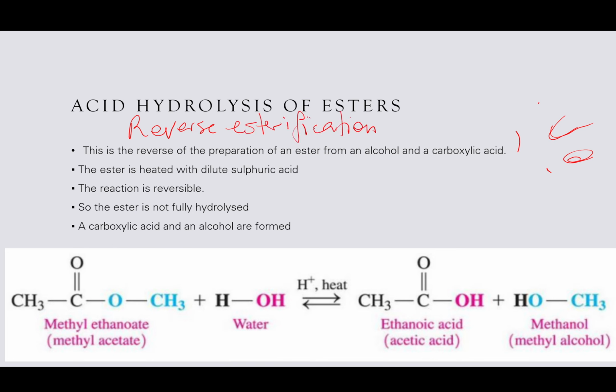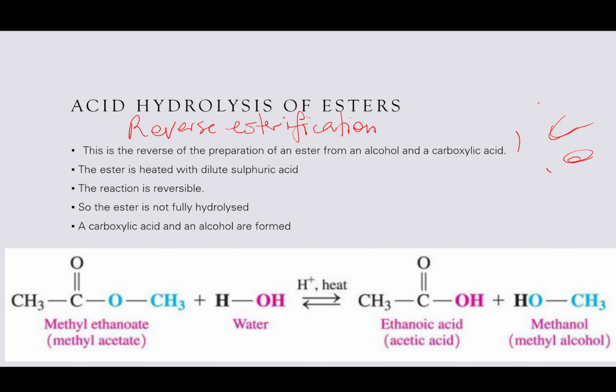So it's reverse esterification. Sorry about the writing. Acid hydrolysis of esters is reverse esterification. So the ester is heated with dilute sulfuric acid and the reaction is reversible, right? So when you do that, you can either create the ester or you can break down the ester. So it's a reversible reaction.